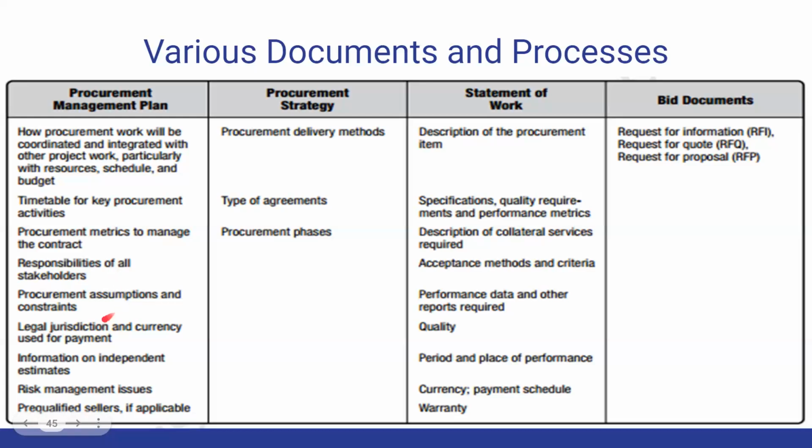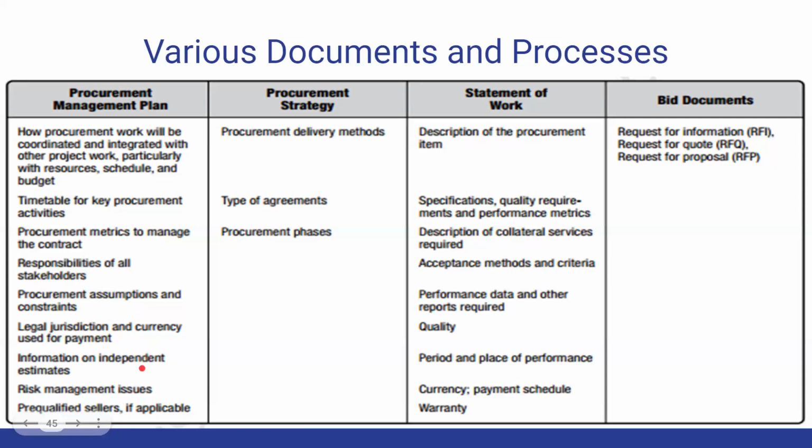Sometimes assumptions and constraints will also help you in managing your procurement. For example, an assumption means the rate of Indonesian rupiah to US dollar is 15,000. But if the rate is changed, maybe the assumption changes also.